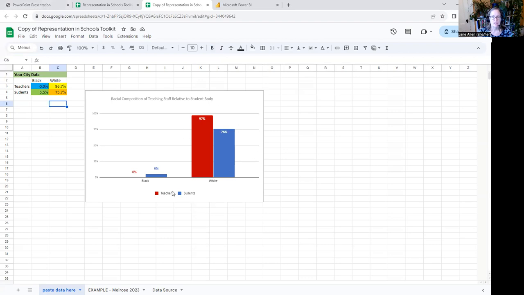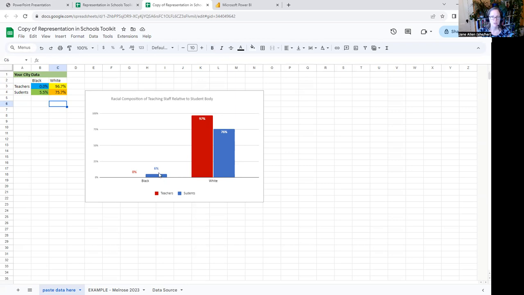What we're seeing here is that the blue bar is students and the red bar is teachers. So we have more white teachers than white students when you look at the proportions, and the opposite is true for Black students and teachers.